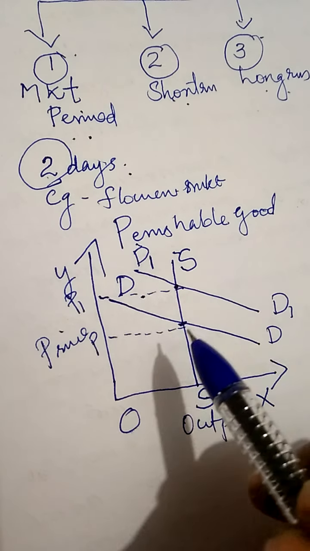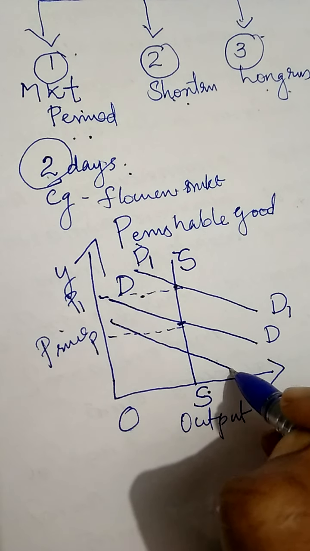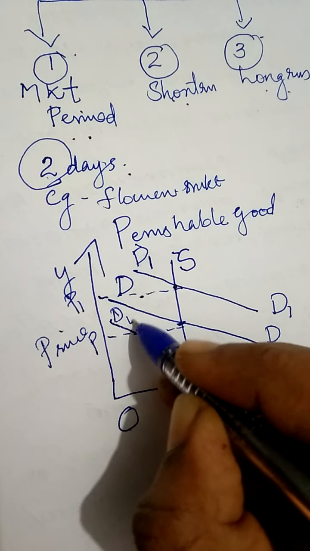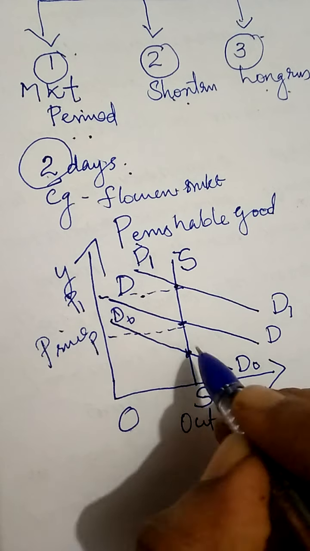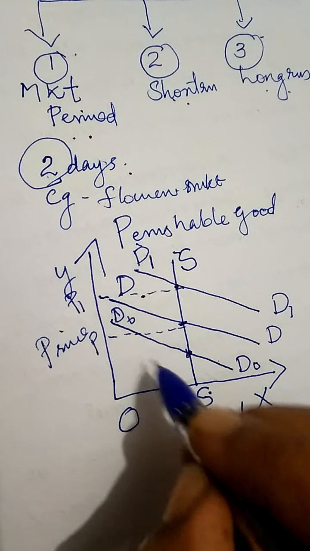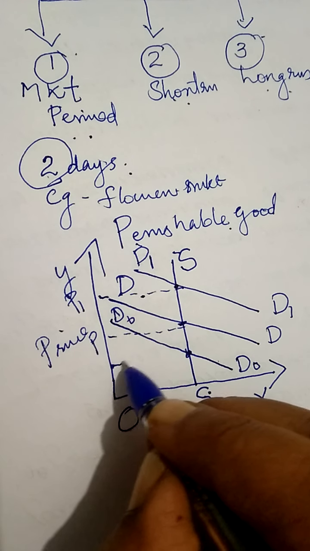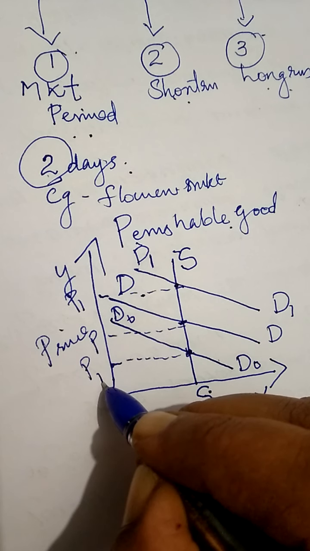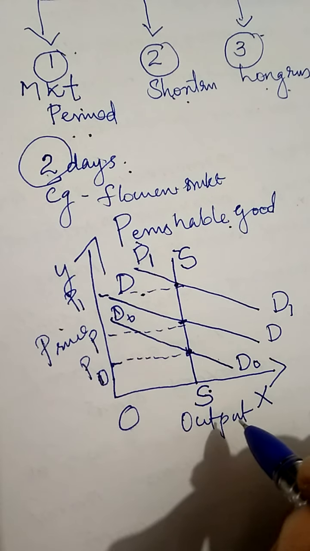Let's take another situation. On that particular day, demand is very low. That is, demand is very low, D0. Then what will they do? They want to sell that product on that particular day itself because it is a perishable good. So what will they do? They will reduce the price. So the price will fall to OP0.